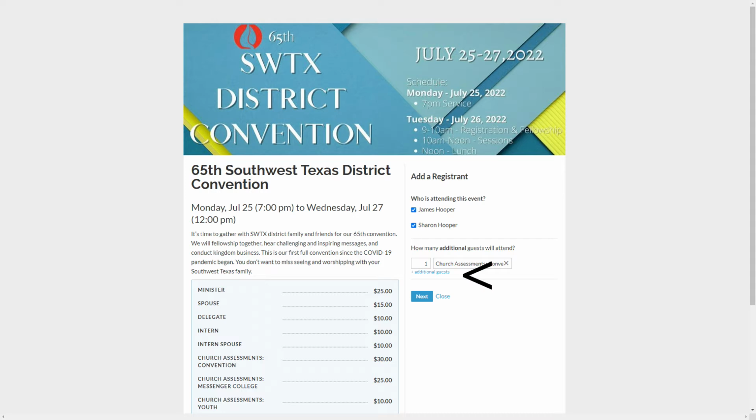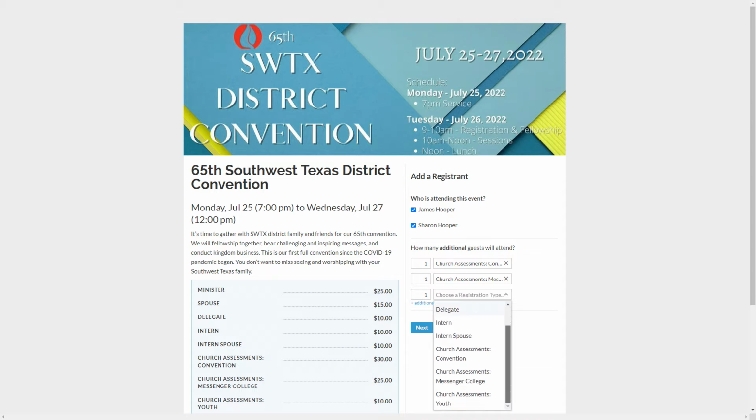Then we'll say add a guest and put 1 in the field. Take off the minister, hit the drop down, go down to church assessments, and that's Messenger College. All right, one more assessment. We'll click additional guest, 1, close up the minister, hit the drop down, go down to church assessment youth.